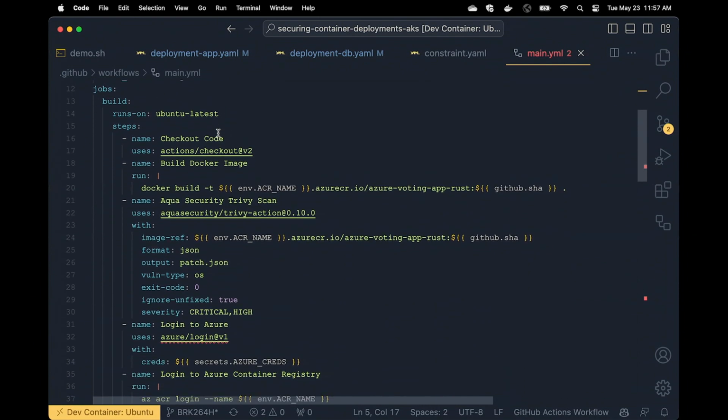So there are 2 jobs like you saw in GitHub. There's the build, and then there's deploy. Starting with build, it's going to be running on Ubuntu latest.